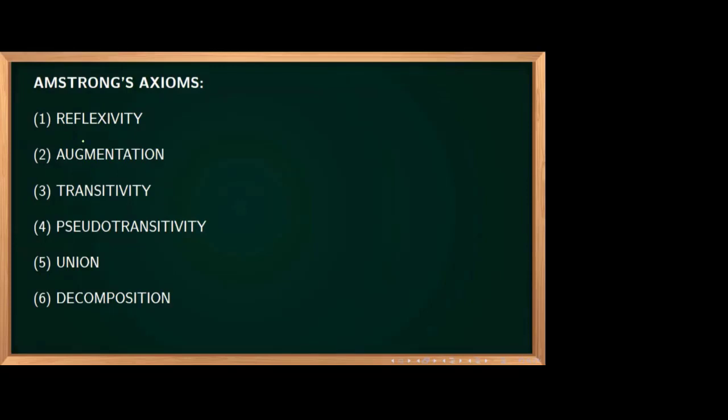See here, the first rule is the reflexivity rule. If X is a superset of Y, then X determines Y. This has a connection with our trivial thing. We already know that if X is a superset of Y, it is actually trivial. If it is trivial, then X will always determine this particular Y. This rule is known as the reflexivity rule.